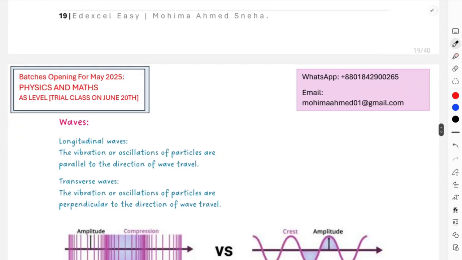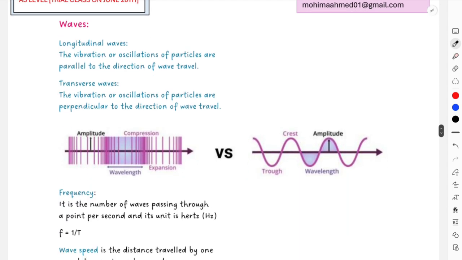Okay, after this we're going to start with waves now. So for waves, this time we have two types of waves, longitudinal or transverse.